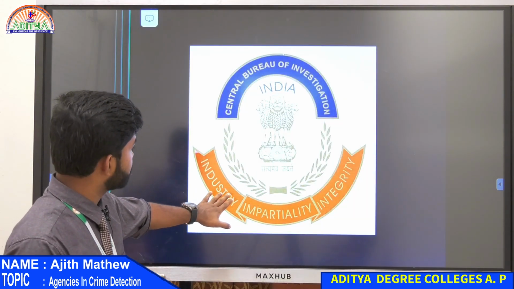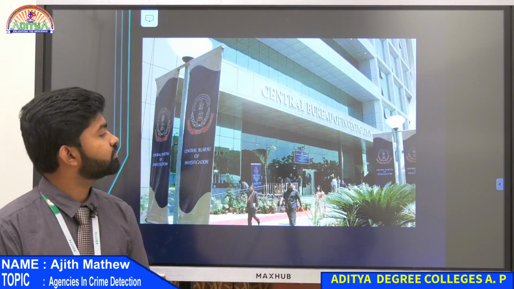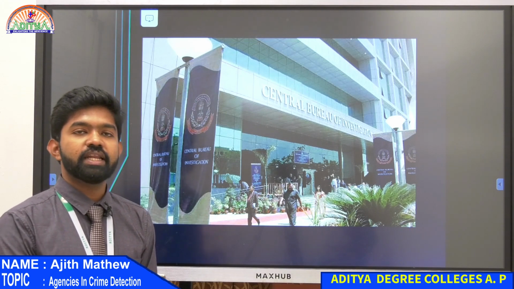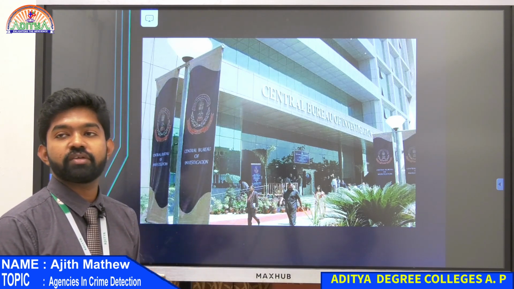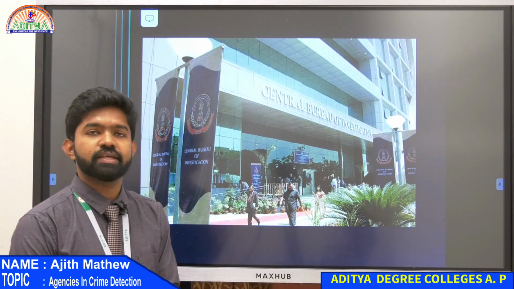This is the symbol of CBI, and this is their headquarters, which is in Lodi Road, Delhi. They also have a CBI central laboratory, which is also in Delhi.